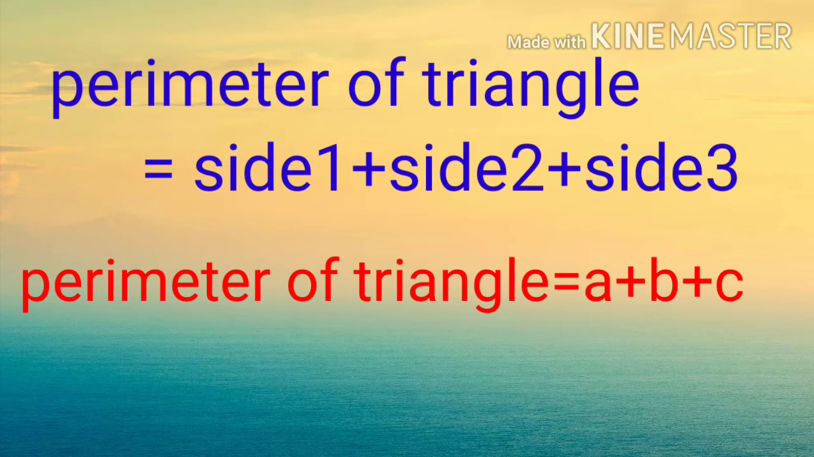So the perimeter of a triangle is nothing but the sum of the length of all the three sides: length of side 1 plus length of side 2 plus length of side 3. So in short, the perimeter of a triangle is nothing but A plus B plus C. Here A, B, C are the sides of the triangle, that means the lengths of the sides of the triangle.